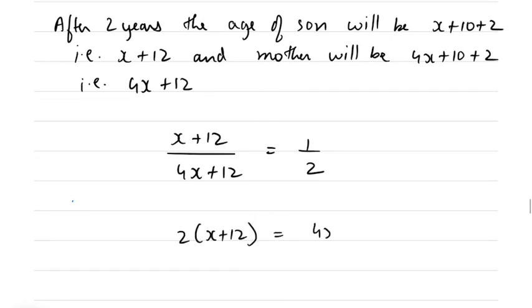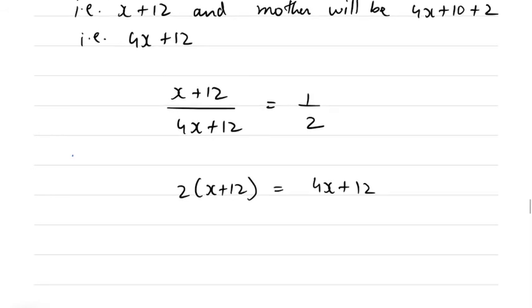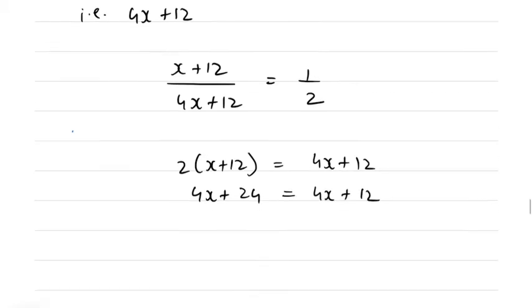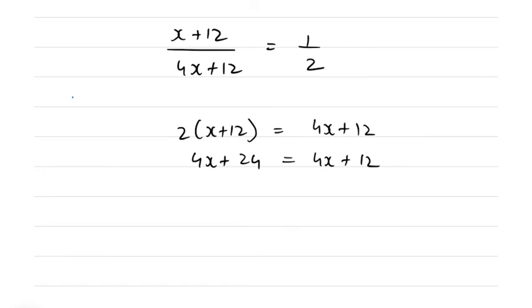So 2 into x plus 12 is equal to 4x plus 12. So 4x plus 24 is equal to 4x plus 12. This does not work. Just a second. I think there's a mistake.